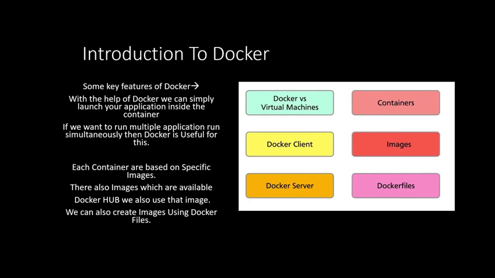So basically Docker Hub and GitHub are the public portions. Docker Hub we also call the Docker registry. We store our Docker repositories in the Docker registry, that is, Docker Hub. We can also create images using Dockerfiles. I told you that Docker images are based on Dockerfiles.